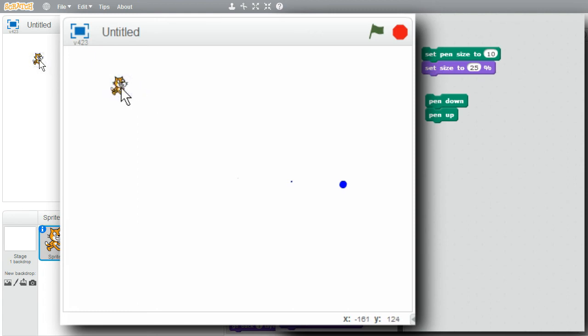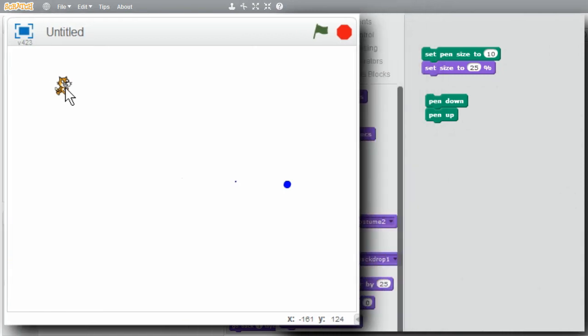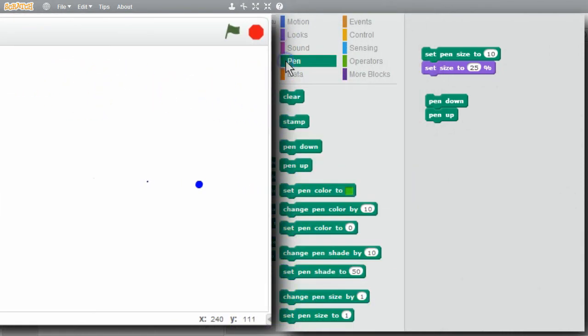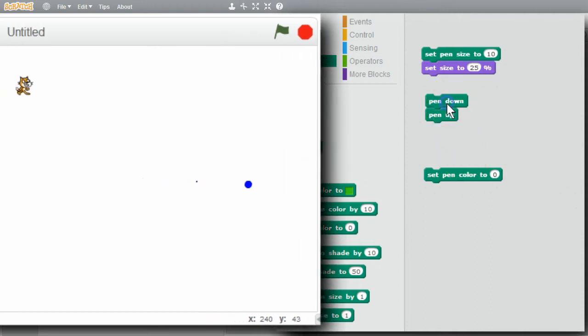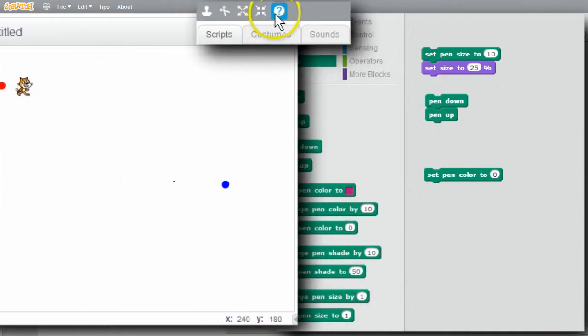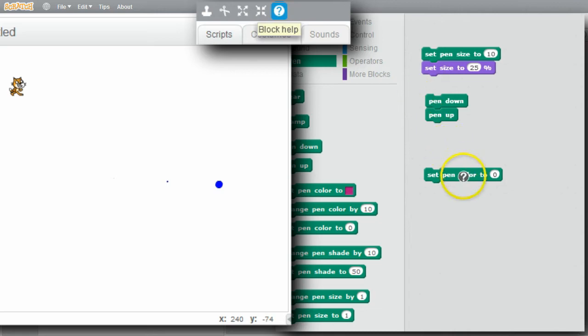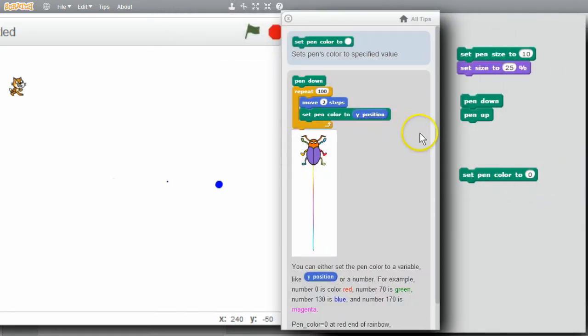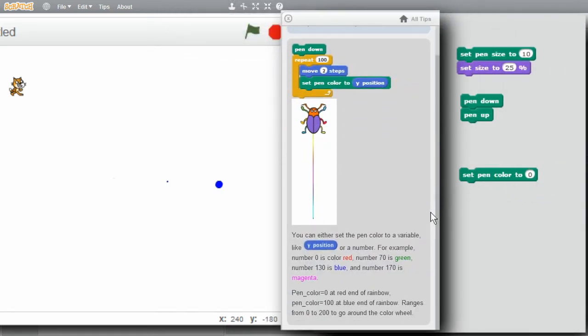I can change the color of the dots that I draw with Set Pen Color and Change Pen Color. I'll go to Pen. I'll get Set Pen Color. I can set the pen color to 0. I'll click on it. I'll draw a dot. I'll move the cat. I got a red dot. I can go to Block Help and find out how high the range is. I'll scroll down. The color range goes from 0 to 200.